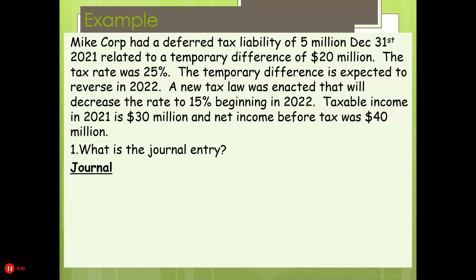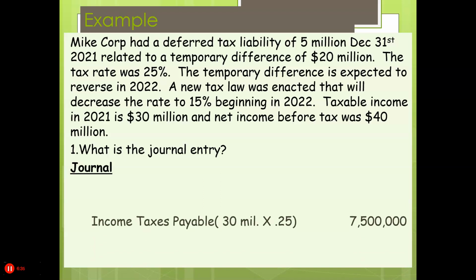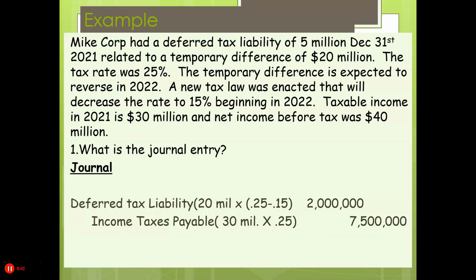What's our journal entry? Well, income tax payable is going to be $30 million times 25%. Our deferred tax liability is going to be the difference in the percentage. And income tax expense is going to be a plug.